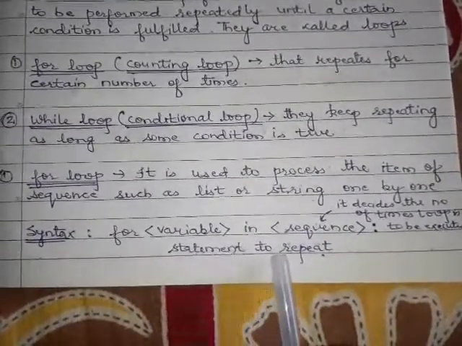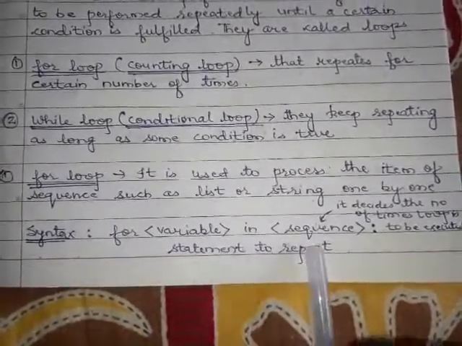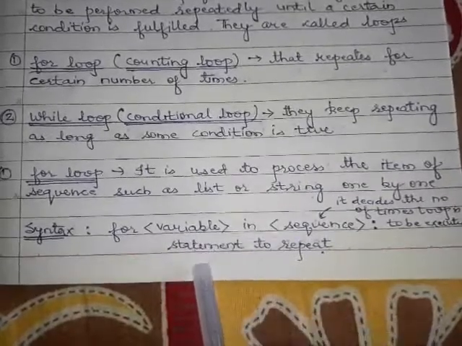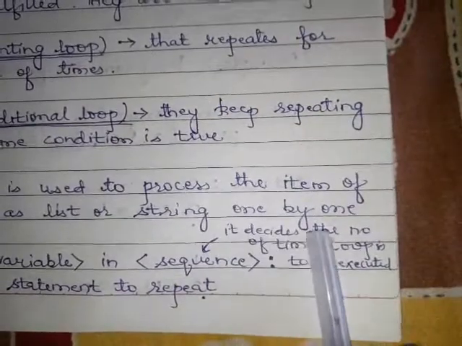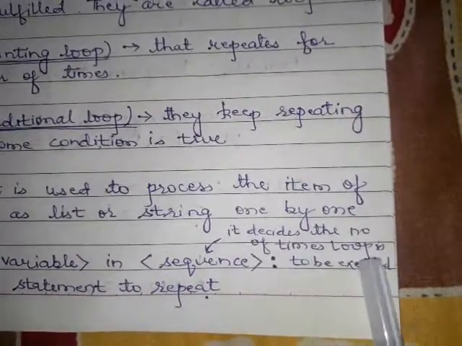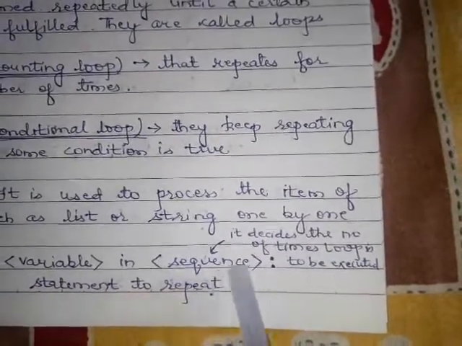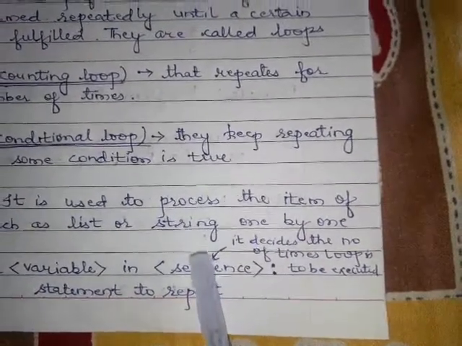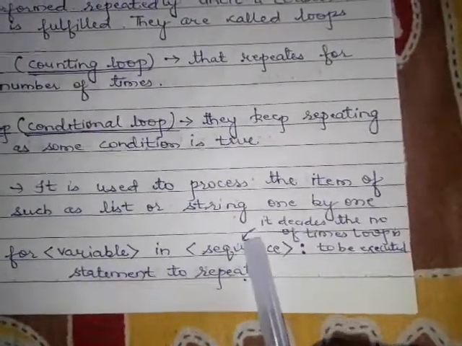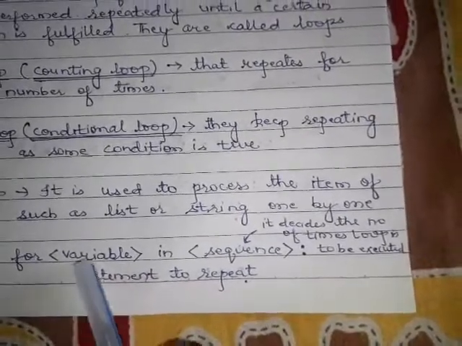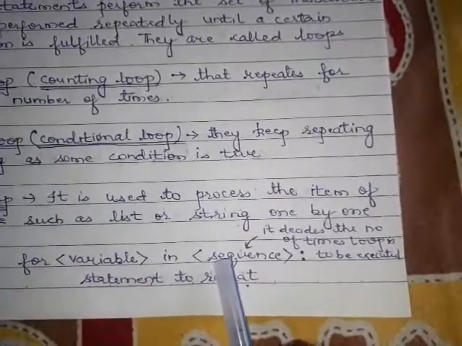Now the statements below the for loop are written with some indentation like this. Whatever statement you want to repeat, you can write over here. The sequence decides the number of times the loop is to be executed. Whatever sequence you write right here, it will decide how many times this set of statements is going to be executed. It depends on this. And the variable written over here is assigned each and every value of the sequence.